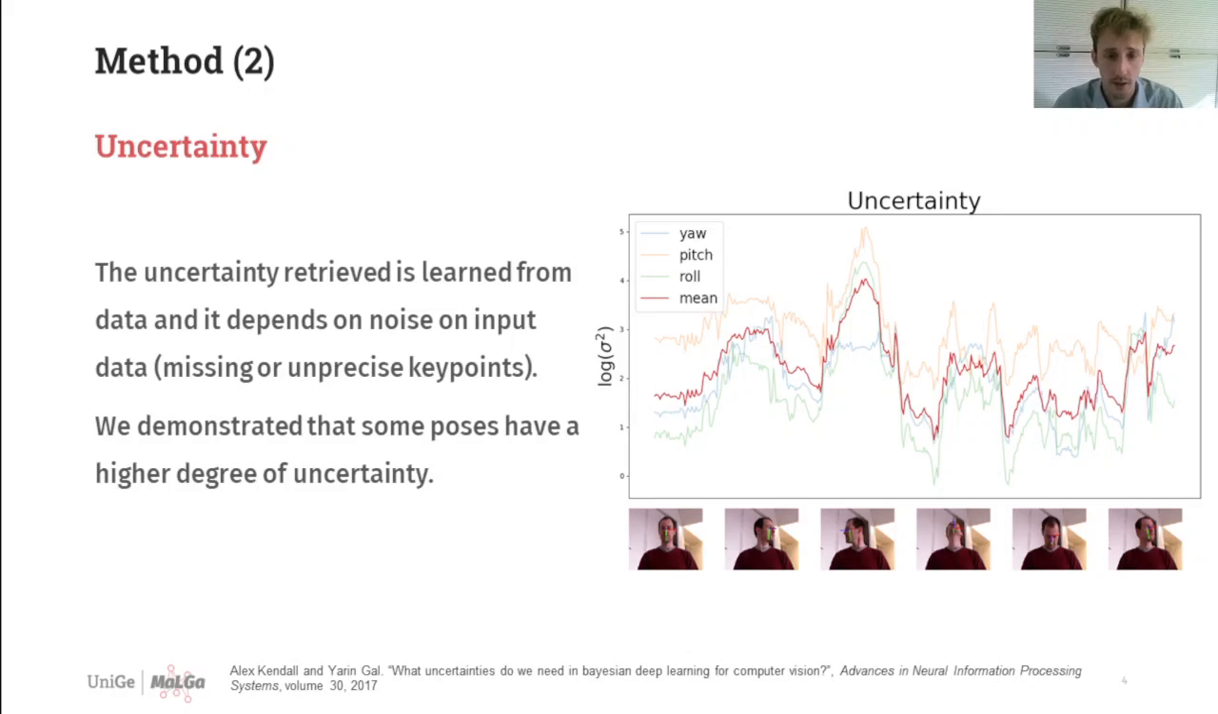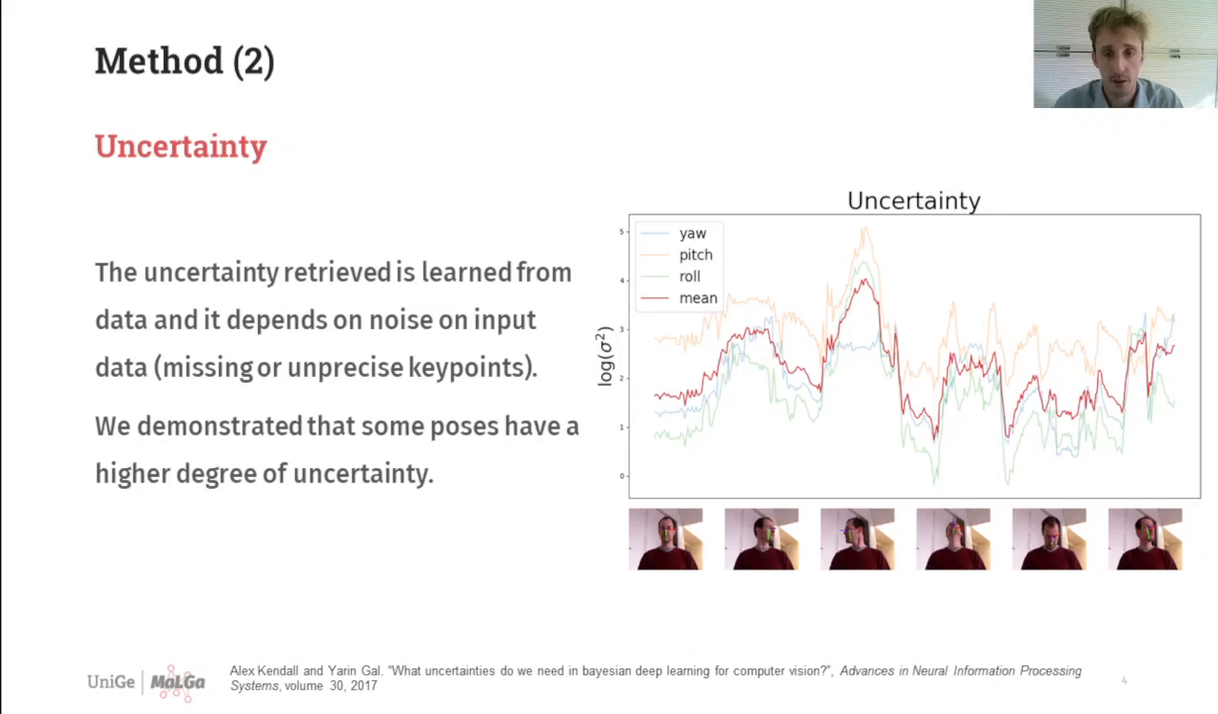The uncertainty that we consider captures the noise in the input, which in this case may be due to missing or incorrect detections. These can lead to difficult viewpoints or occlusion problems. In the picture, we show the uncertainty measures from a video sequence where a person moves the head in different directions, thus offering different test poses to the method.